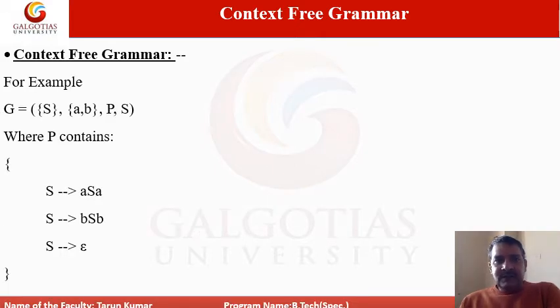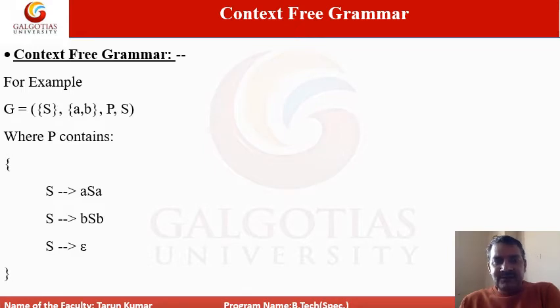For example, if someone asks you to write a grammar, there will be production rules given to you, but what is the syntax for writing the grammar? You simply write G, which stands for grammar, equal to, and in parentheses first you write V, the variables or non-terminals.